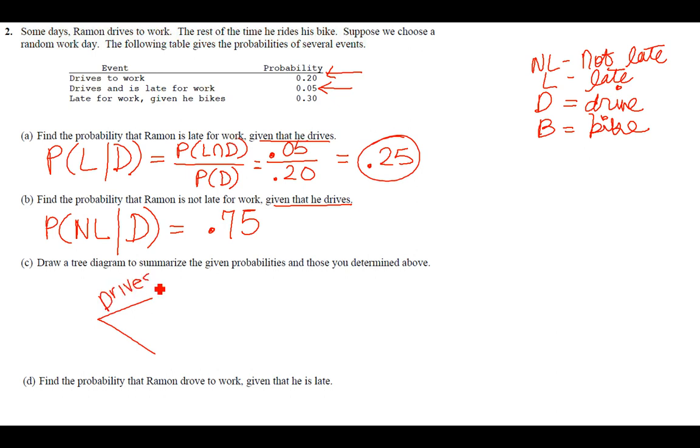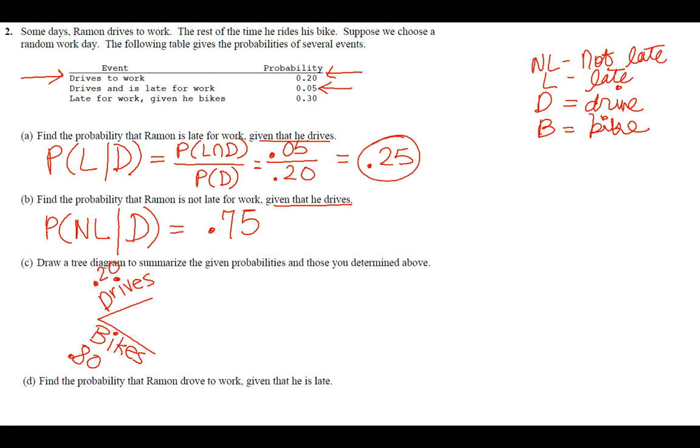So that means he bikes to work 80% of the time. We're going to assume those are his only two options. He either drives or he bikes. Then off of the driving, we found in part A that he's late 25% of the time. We found in part B that he's not late 75% of the time.